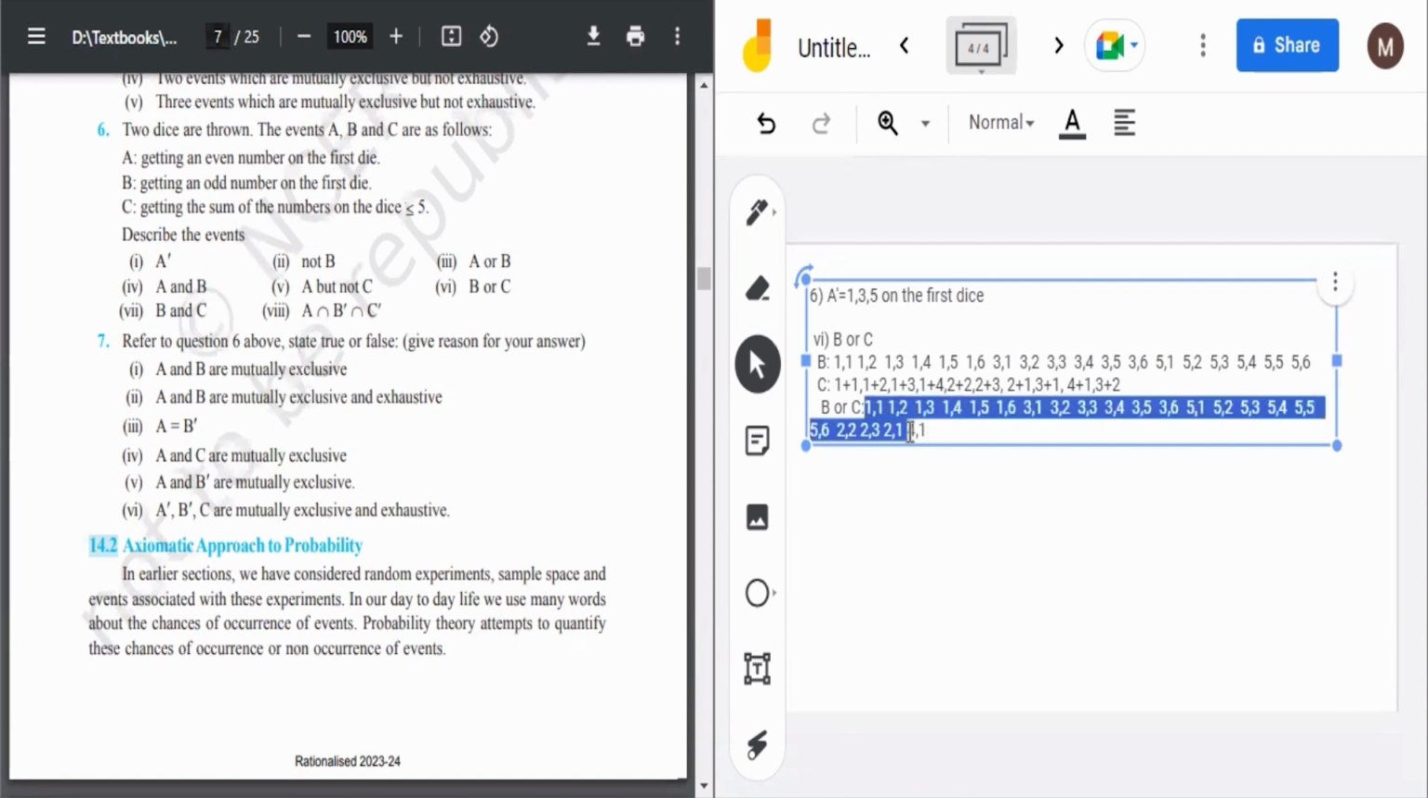Which one? This one. How many elements? 1,1, 1,2, 1,3. So like 1,6 तक 6 elements. Then again 6, then again 6, 18, then 19, 20, 21, 22. So out of 36 total cases, 22 cases will be there for B or C. B or C simply implies B union C.